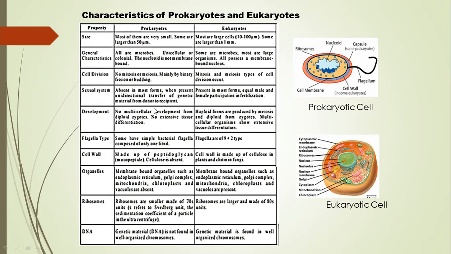Then this slide lists characteristics of prokaryotes and eukaryotes, the differences between prokaryotes and eukaryotes in relation to size, general characteristics and all these factors. And this is the diagram of a prokaryotic cell and this is the diagram of a eukaryotic cell, and we can very clearly see how less developed the prokaryotic cell is and how very well developed the eukaryotic cell is.